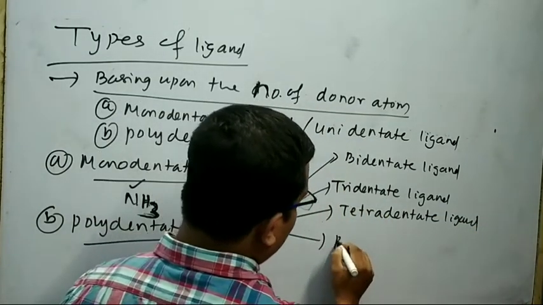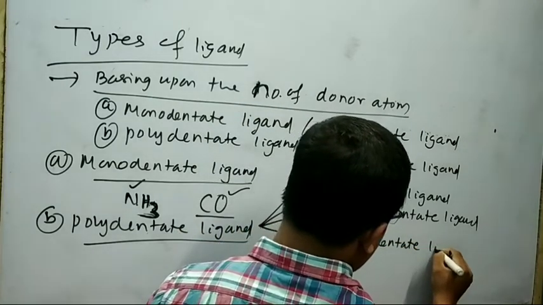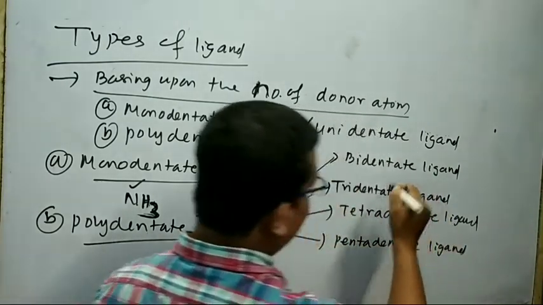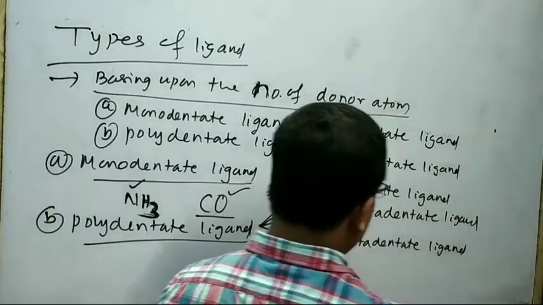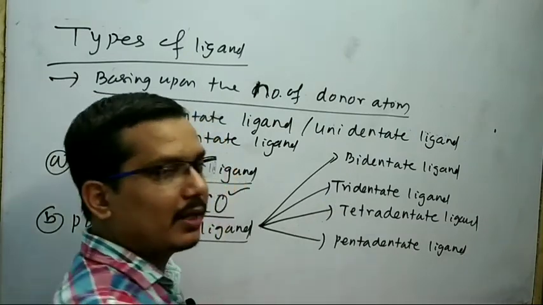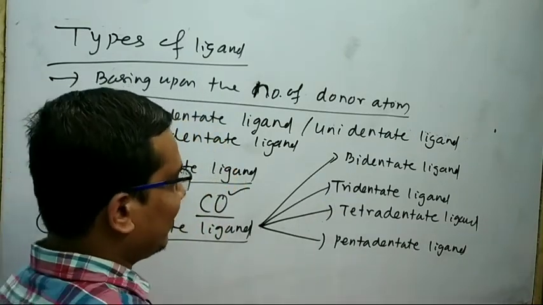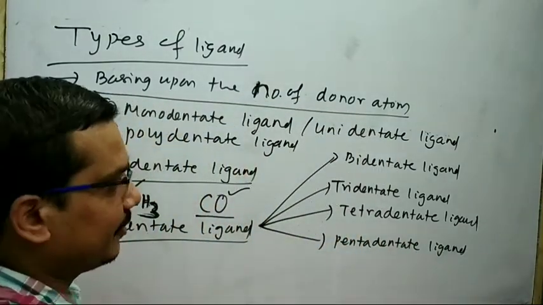Fourth is pentadentate ligand. Bidentate ligand means the ligand having two donor atoms. Tridentate ligand means the ligand having three donor atoms. Like that, you can also think about the tetradentate ligand and pentadentate ligand.